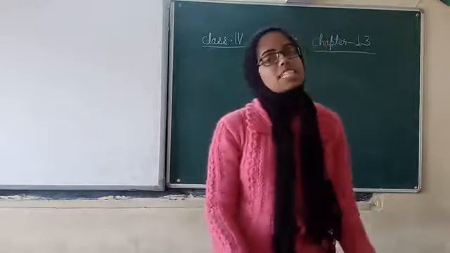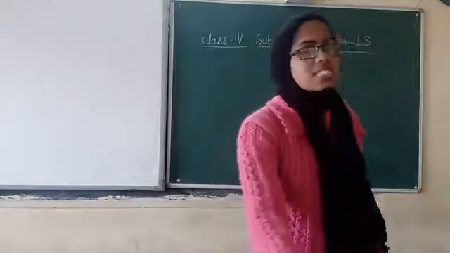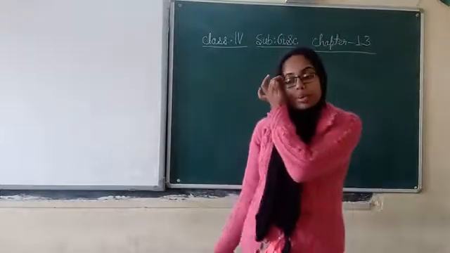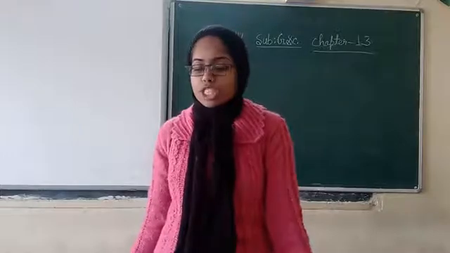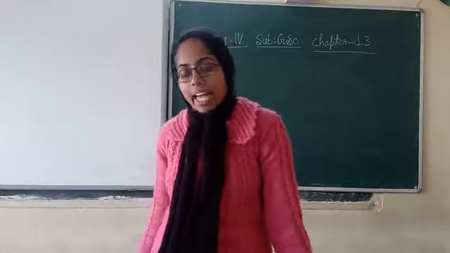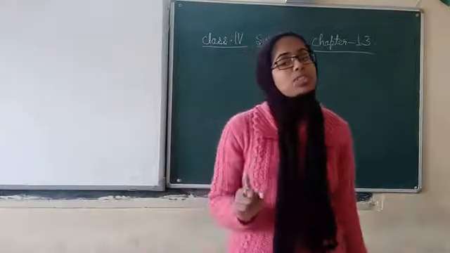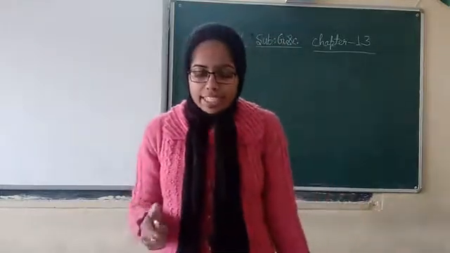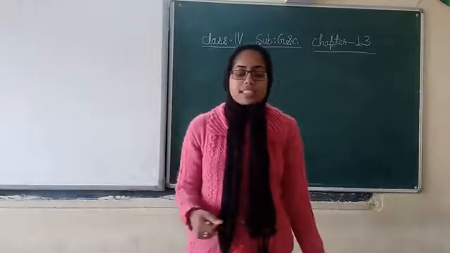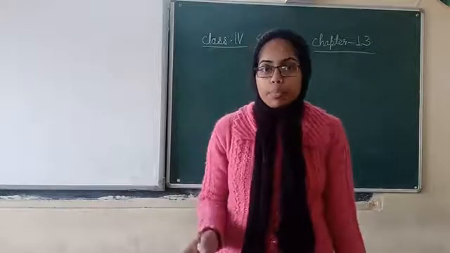I will send this in PDF form also, but the one word answers you have to do in the book, and from this chapter give 2 examples for each of the following and answer the following. This you have to do in the notebook. Exercise A, fill in the blanks, and exercise B, tick the correct answer, you have to do in the book.